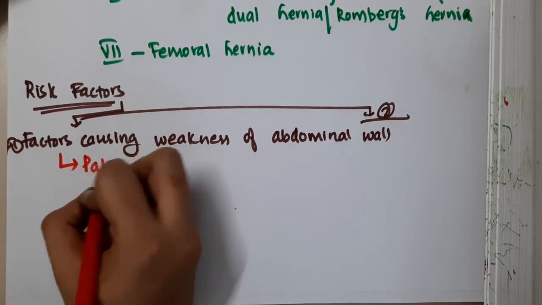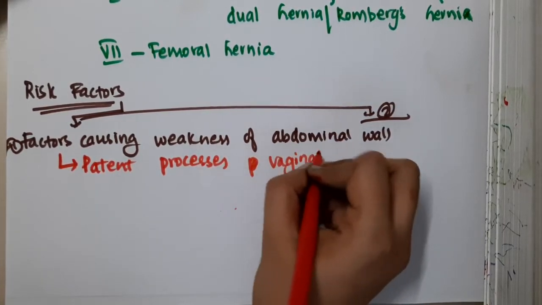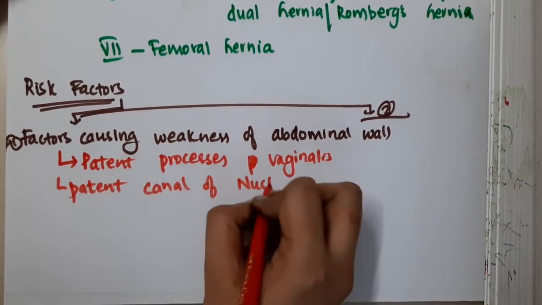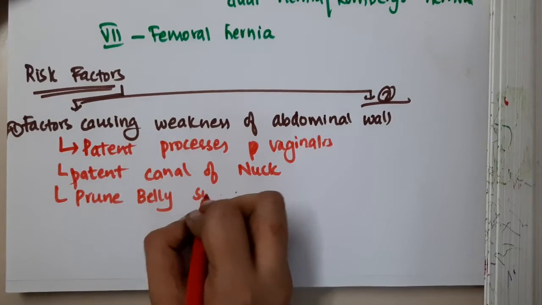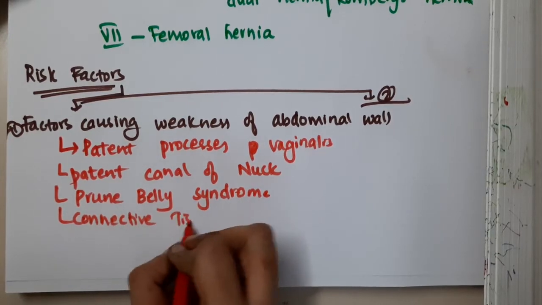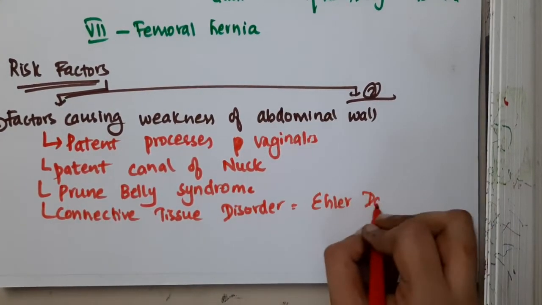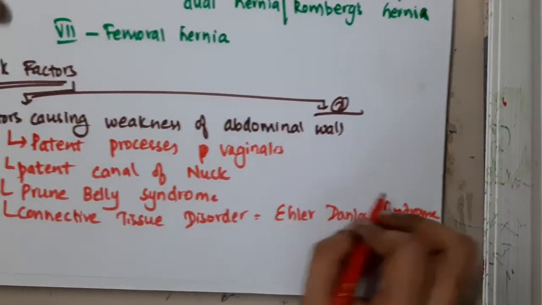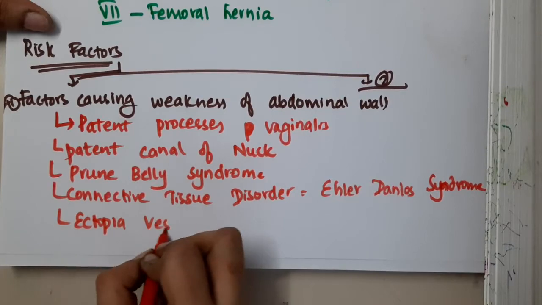These include a patent processus vaginalis in the baby or in the adult also, a patent canal of Nuck, or prune belly syndrome where the abdominal wall is weakened, or any connective tissue disorder like Ehlers-Danlos syndrome, or the presence of ectopia vesicae.